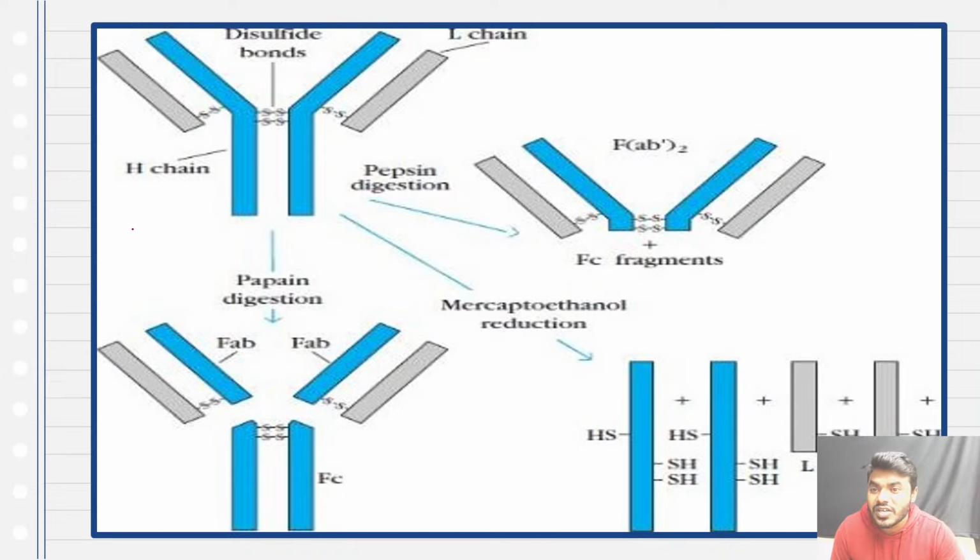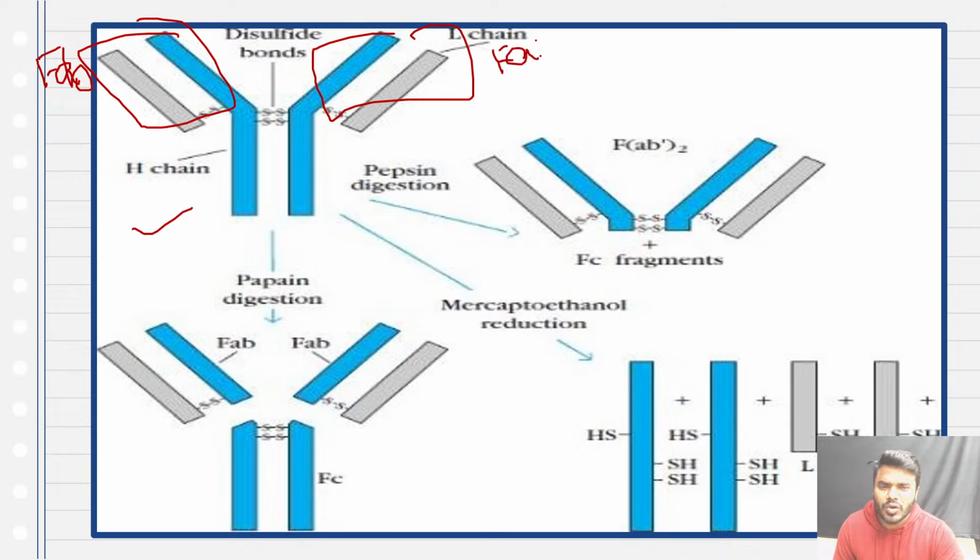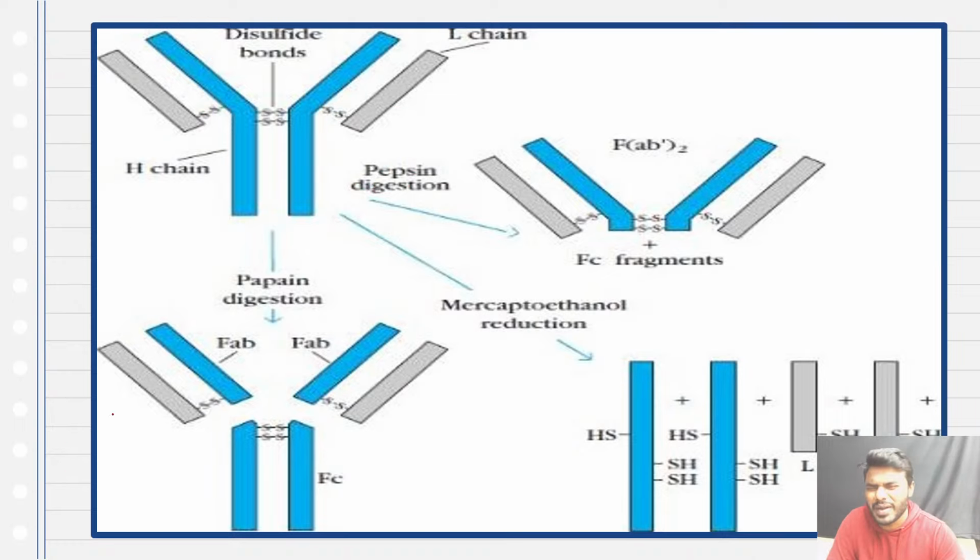So you can see the picture. This is an antibody, correct? This is what we call the FAB portion. We all know it very well. And the most important portion, the tail part of the antibody, we call the FC portion. What is FC? Fractional crystallizable. You always remember it as FC only.